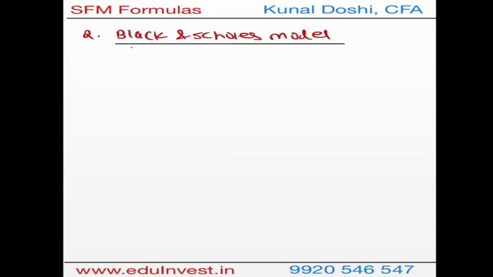Now the second model that we are going to see in option pricing is the very important Black and Scholes model. The formula we get from the Black and Scholes model is the formula of call today, which is nothing but S0 minus the present value of the strike rate. However, we will multiply these with the probabilities, which are N(d1) and N(d2). Remember, these are probabilities which you get from the normal distribution.